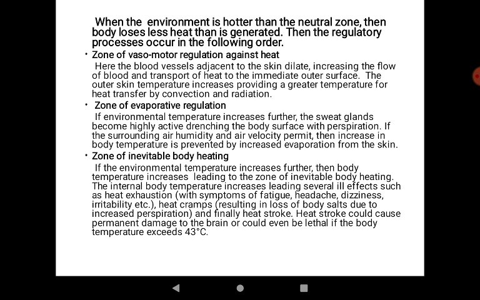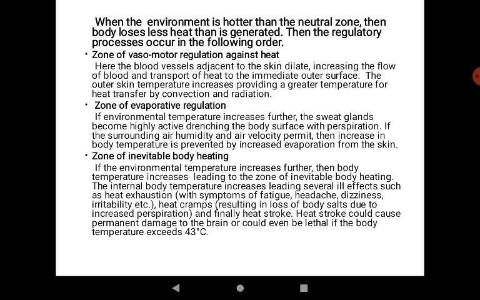So the outer skin temperature increases, providing a greater temperature difference for heat transfer by convection and radiation. But what if the temperature of the environment increases further? In that case, the sweat glands become highly active, drenching the body surface with perspiration if the surrounding air humidity and air velocity permit. See, there is a condition: if the surrounding air humidity and air velocity permit.